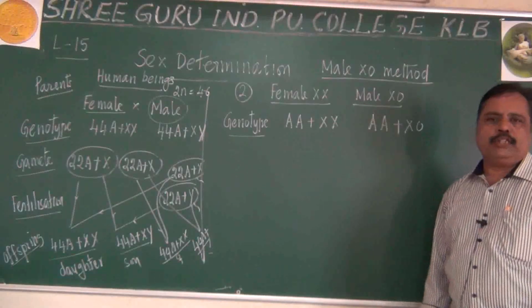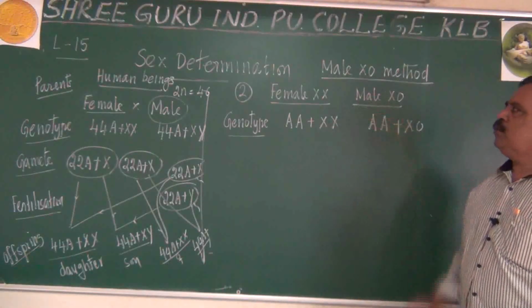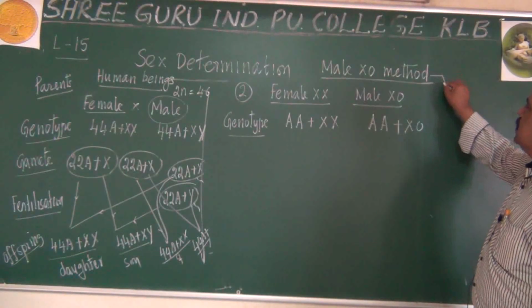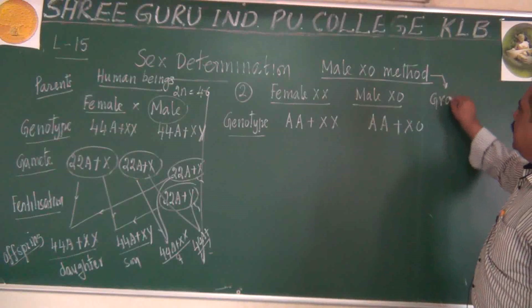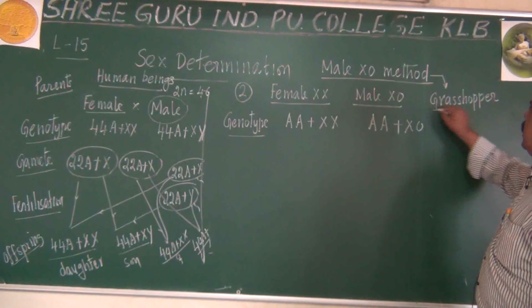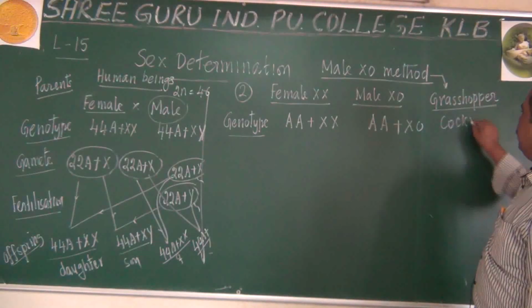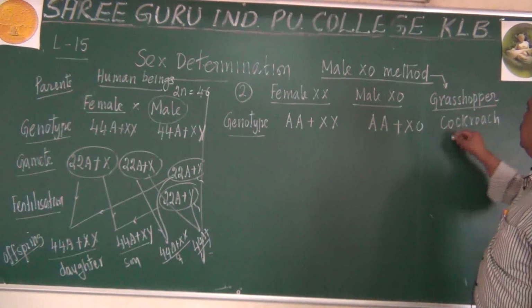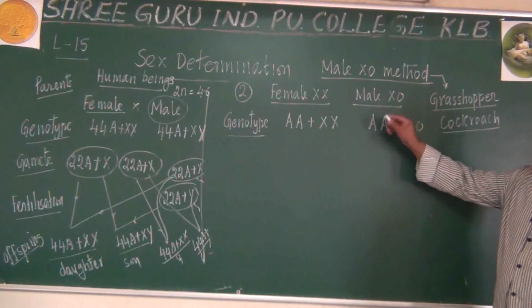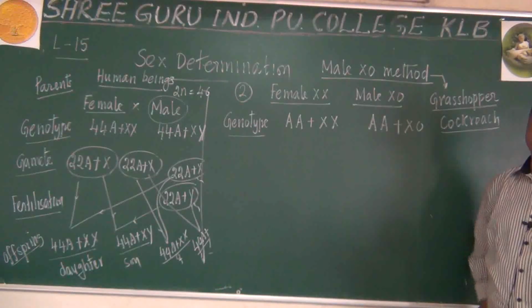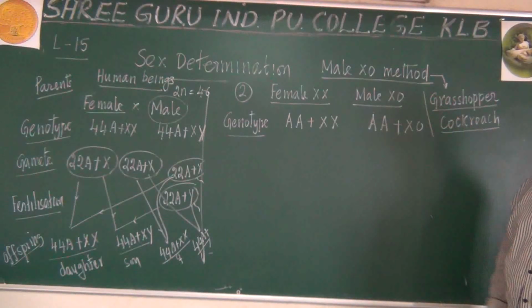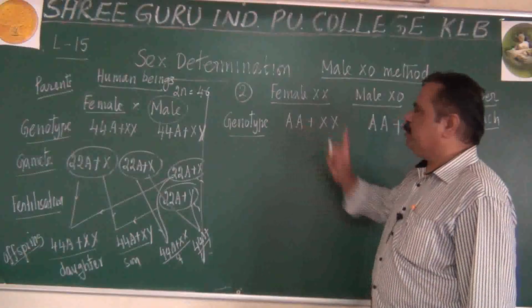Before going in detail about this method, remember this, where do we find male X0 method? It is also found in some insects like grasshopper. In the insects like grasshopper and even in cockroach, we come across this type of sex determination actually. First type is male XY, that was found in Drosophila and human beings. Second one is male X0, found in grasshopper and cockroach. Let us see genotype is this one.